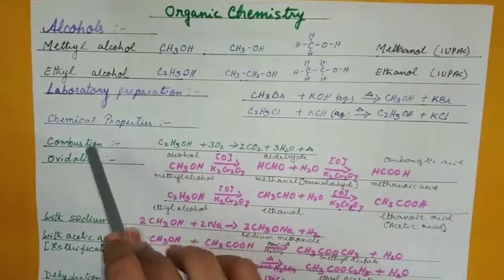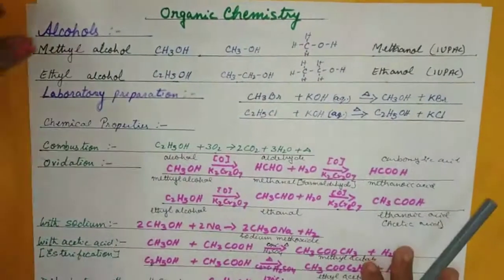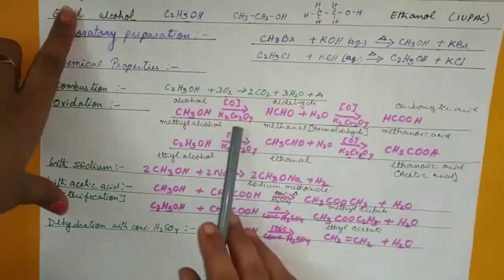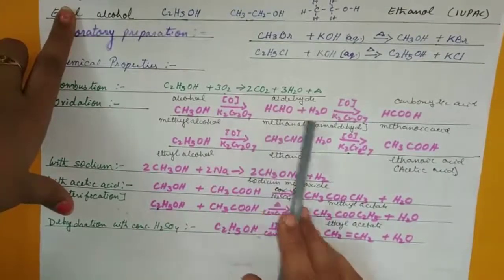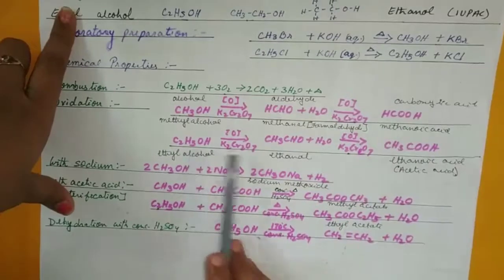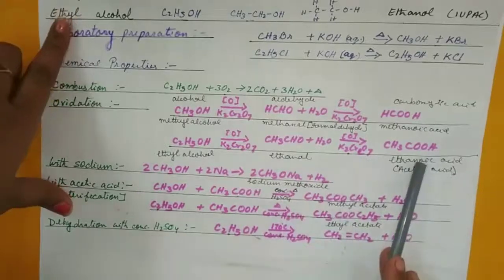Chemical properties: combustion will give you carbon dioxide, water and heat. Oxidation, we have done this: K2Cr2O7, nascent oxygen gives aldehyde, further will give you acetic acid. Similarly ethanol gives ethanal and ethanoic acid.